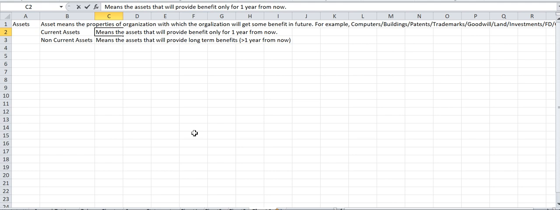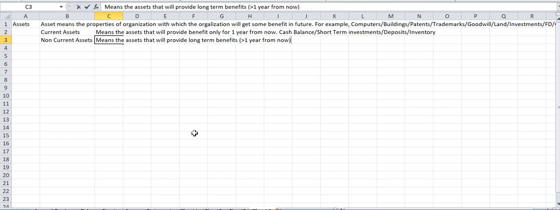Like in current assets, if I talk of cash balance, some short term investment, right? You might have given some deposits, your inventory, because inventory is not kept for long term, it is kept for selling, right? Your inventory means nothing but the stocks. Okay, so these are some of the examples of short term or current assets.